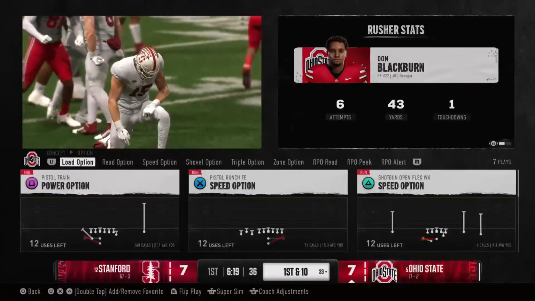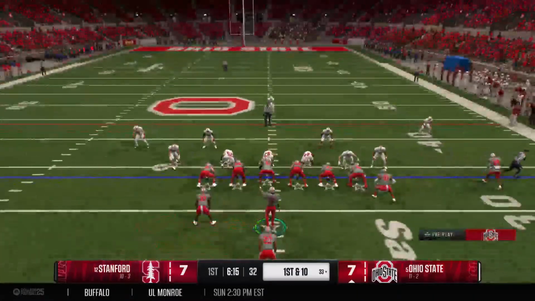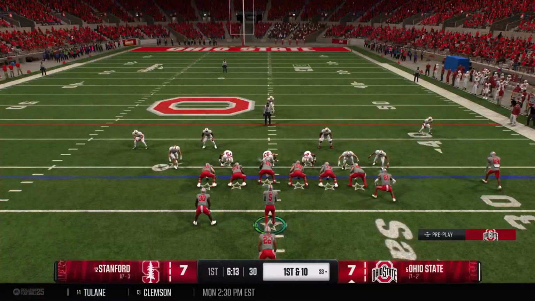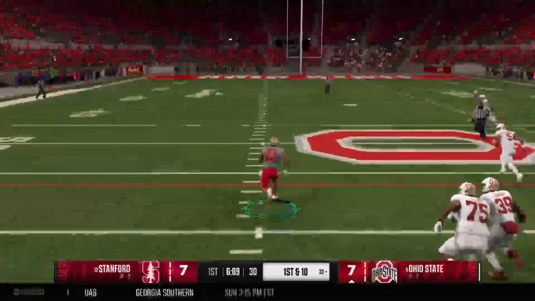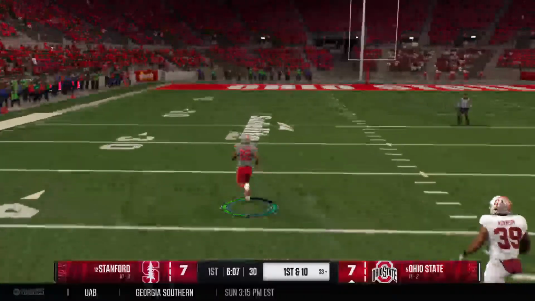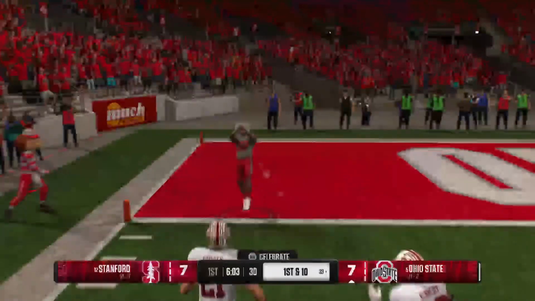You know, Chris, what a great run here. You think about Ohio State, you think lately about those NFL-ready wide receivers. But we all know it starts with their running games, all those great backs they've had over the years. Across the 45 now. Oh, and nothing but green grass ahead. Crosses the 10. And he